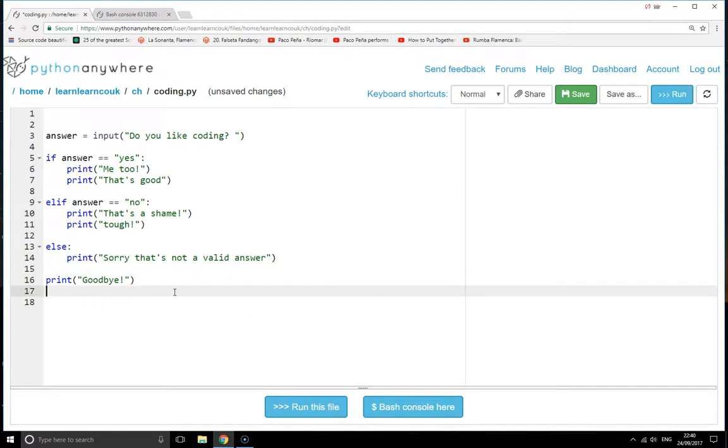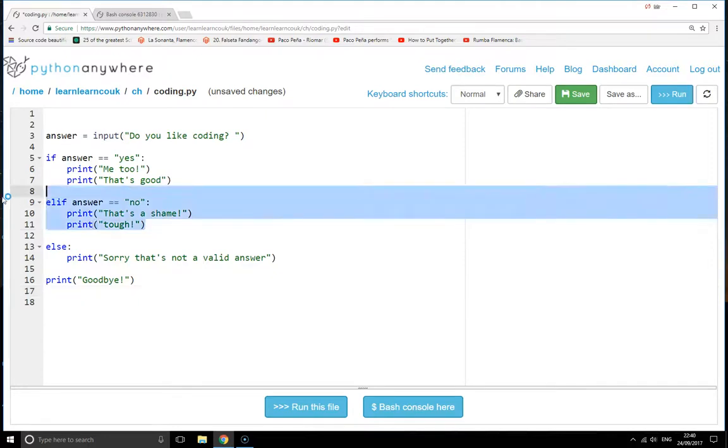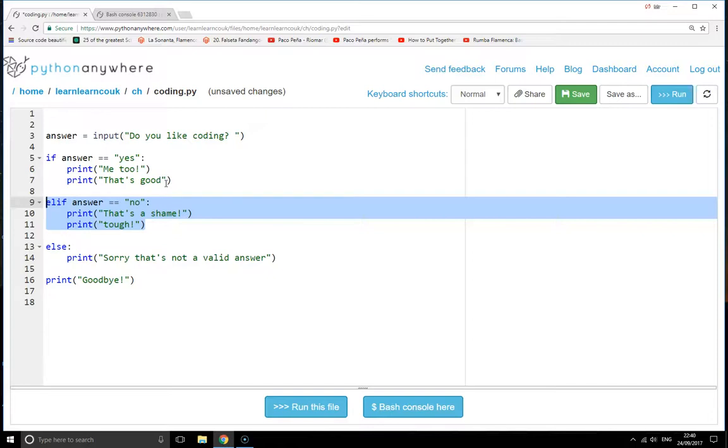In the next video, we'll look at some slightly more complicated if statements and some things that you can check to standardize data, so that you can check for different things like capital letters and things like that.